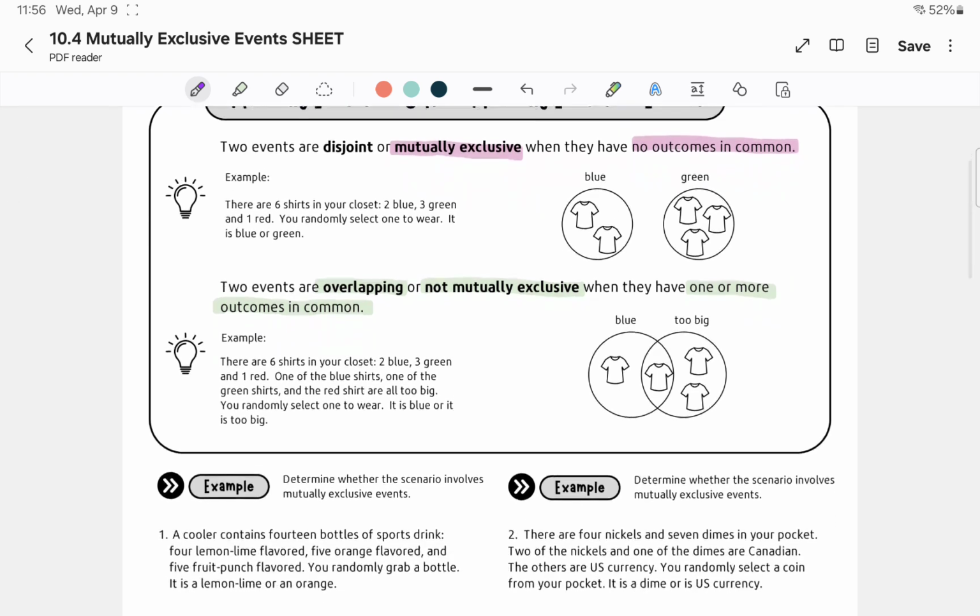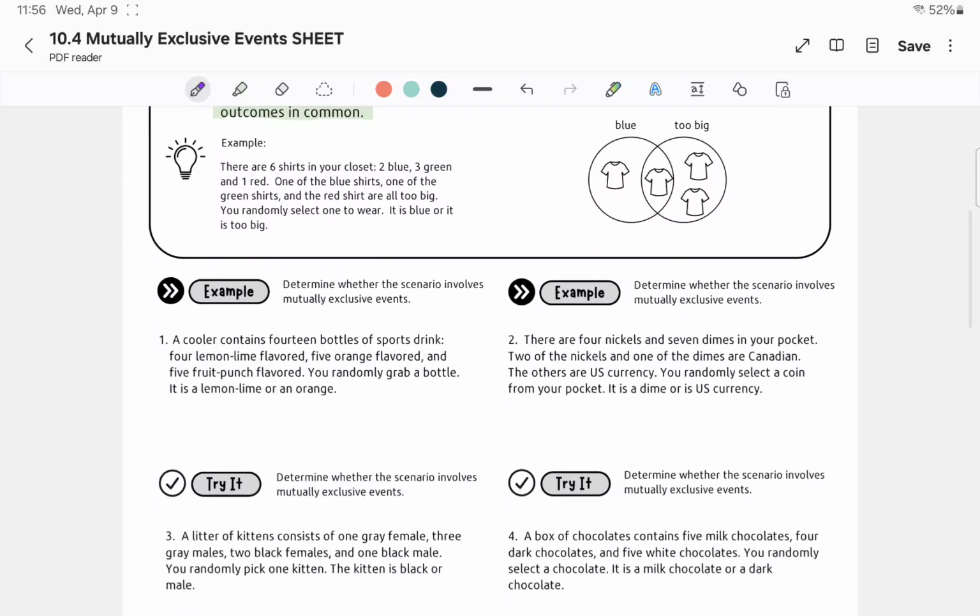All right, so let's look at example number 1. What we're doing first is just determining whether they're mutually exclusive or not. A cooler contains 14 bottles of sports drink: 4 lemon lime, 5 orange, and 5 fruit punch. You randomly grab a bottle. It is lemon lime or orange. Can the sports drink be both lemon lime and orange? No, those are two separate flavors. It's either lemon lime or it's orange, right? So if those two things are separate, then they are mutually exclusive.